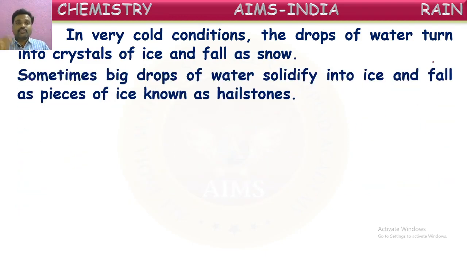Even sometimes big drops of water will solidify immediately in their journey from top to the ground and form pieces of ice. They will fall down along with the rainwater. That we say as hailstones. Have you heard this word, children? Hailstones. Some water droplets, while coming down from the clouds to the ground, touch the cool air present in the atmosphere, and they suddenly convert into ice cubes.